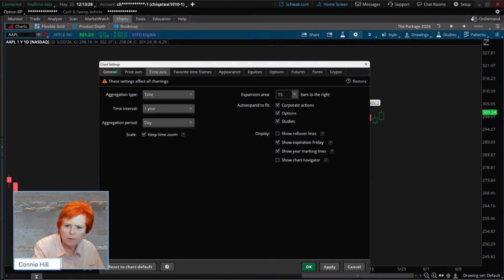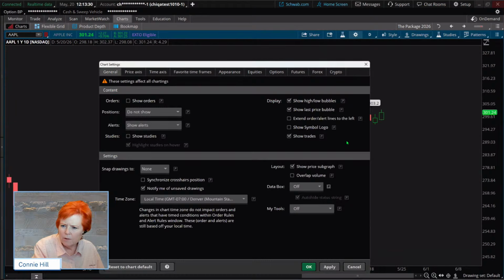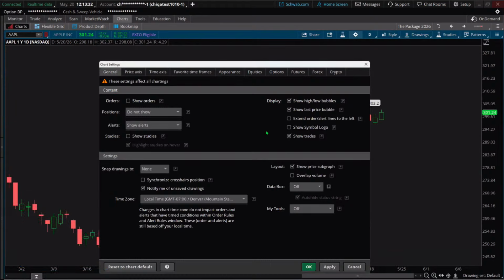Oh, there's one other thing I wanted to show you. I wanted to show you here, going back to the general tab. I wanted to show orders.